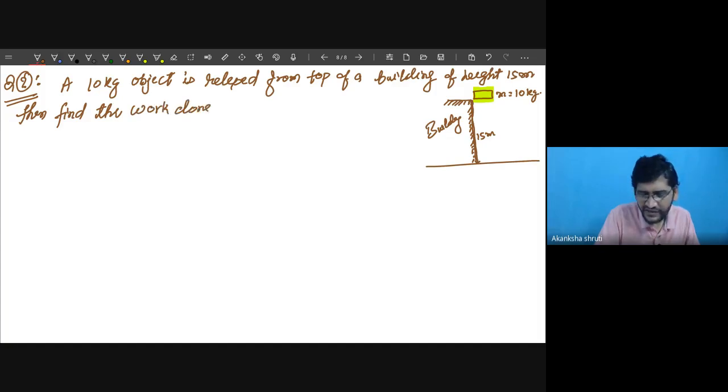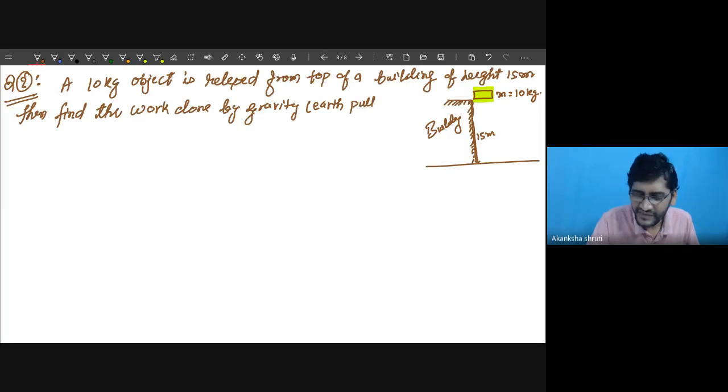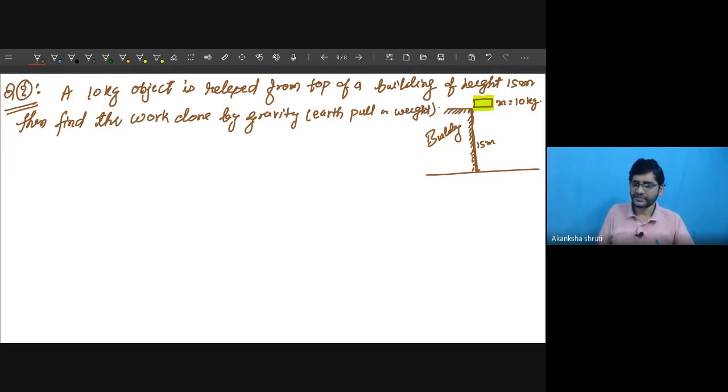Work done by gravity. Gravity means earth pull that we have learned in the last chapter. Whether you call it earth pull or weight of the object, they mean the same thing. This we have to calculate.